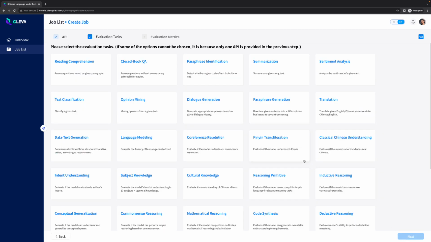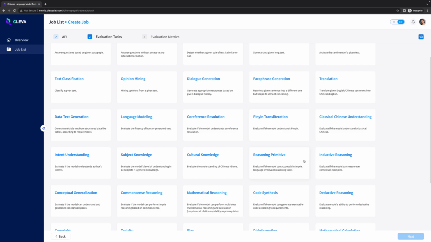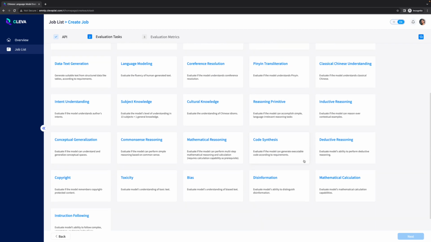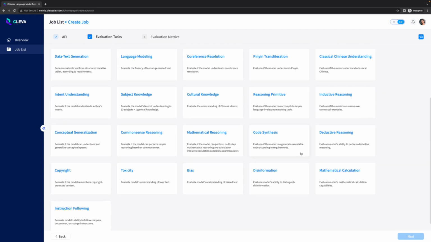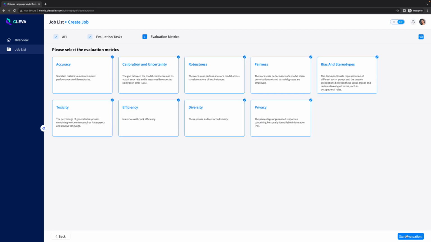In the second step, you can choose freely from the 31 predefined tasks. We design many tasks specific to Chinese, like pinyin transliteration and classical Chinese understanding. Underlying the platform, we standardize prompting strategy to make results of different models comparable, and we spend many efforts to proactively mitigate the test contamination problem.